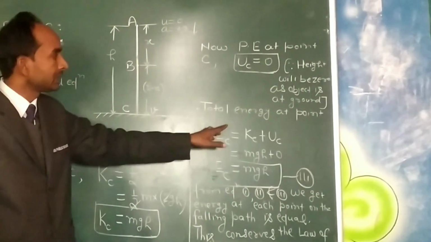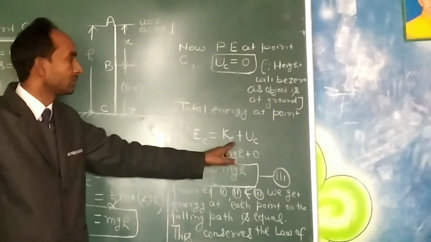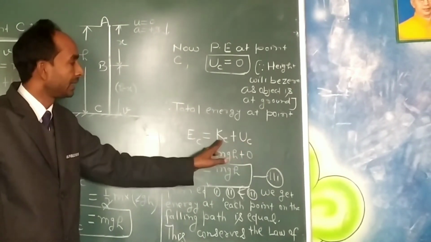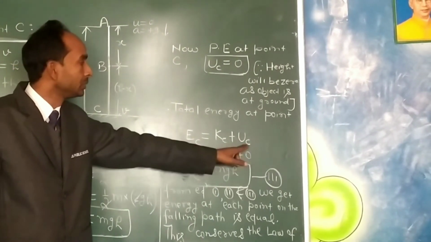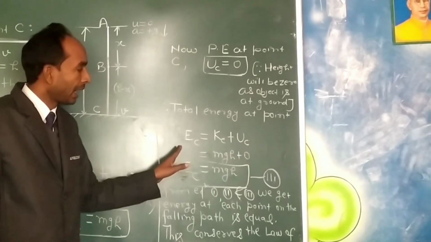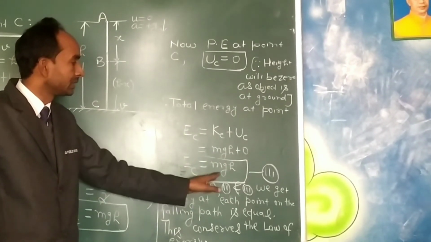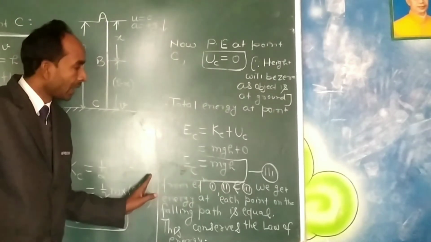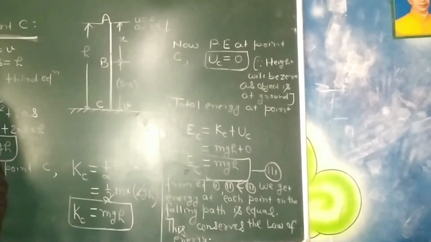Now the total energy at point C will be EC equal to KC plus UC, where KC equal to mgh and UC equal to 0. Adding these two energies gives EC equal to mgh. Now from equations first, second and third, we see that the total energy at each point, that is at point A, at point B, at point C, is always equal to mgh.